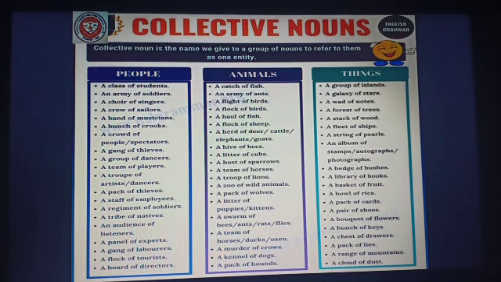Under animals, see, we have a catch of fish, an army of ants, a flight of birds, a flock of birds, a haul of fish, a flock of sheep, a herd of deer, cattle, elephants, goats, a hive of bees, a litter of cubs, a host of sparrows, a team of horses, okay, and so on. Then under things we have a group of islands, a galaxy of stars, a bed of roses, a forest of trees, a stack of wood, a fleet of ships, a string of pearls, an album of stamps, autographs, photographs, and so on. Okay, so you can go through this chart.